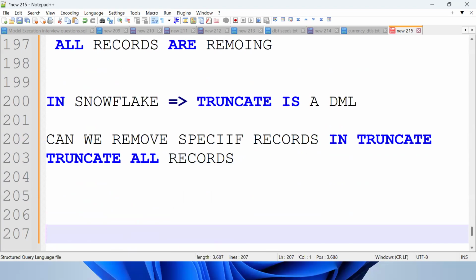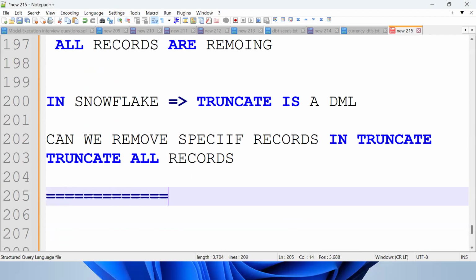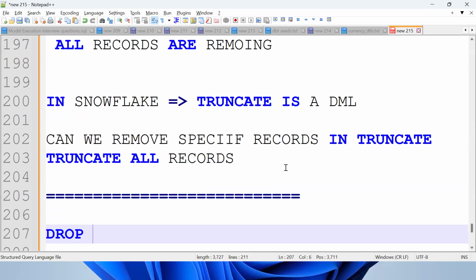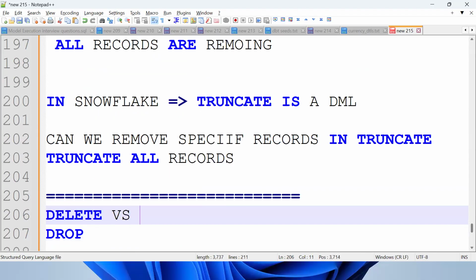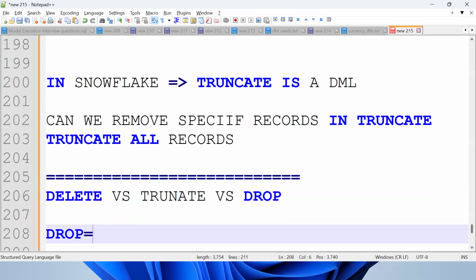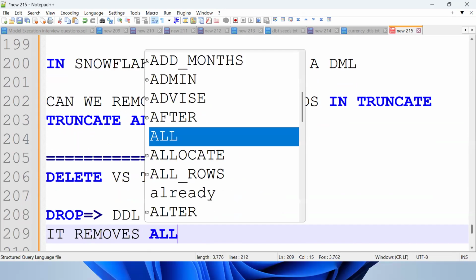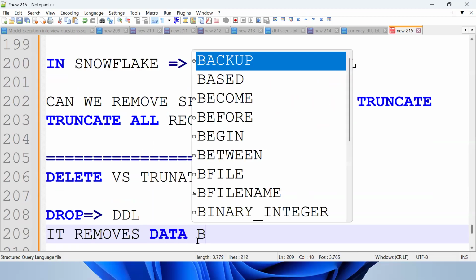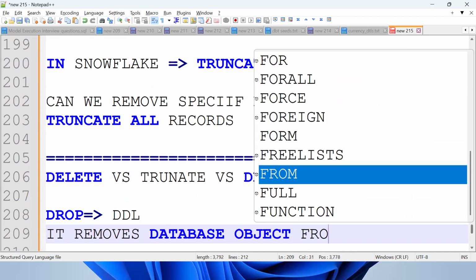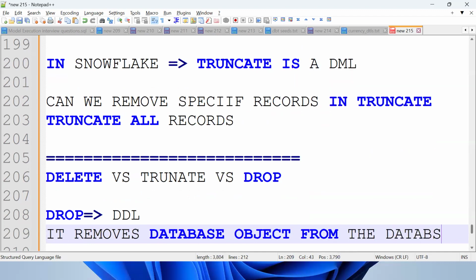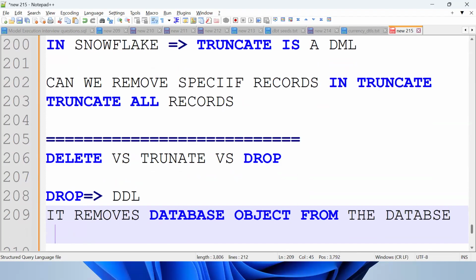One question: what is DROP? Tell me DELETE versus TRUNCATE versus DROP. DROP is a DDL. What does it do? It removes the whole table, the database object, from the database. It removes the table permanently from the database.